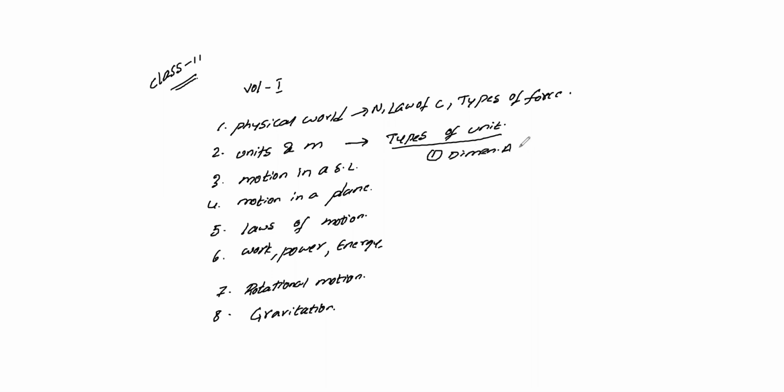In dimension analysis, there are three different methods. With the help of dimension analysis, we can create relations of physical quantities. We can convert units, MKS to CGS or CGS to MKS.